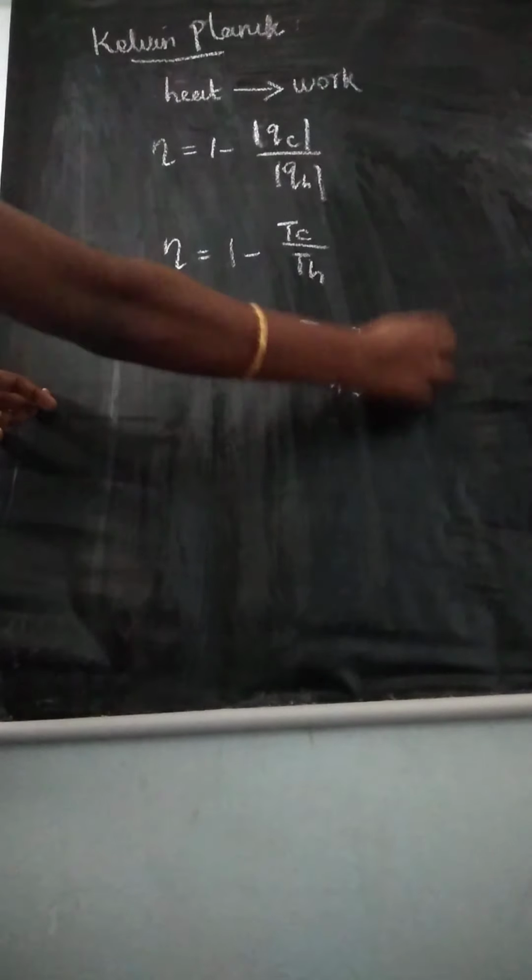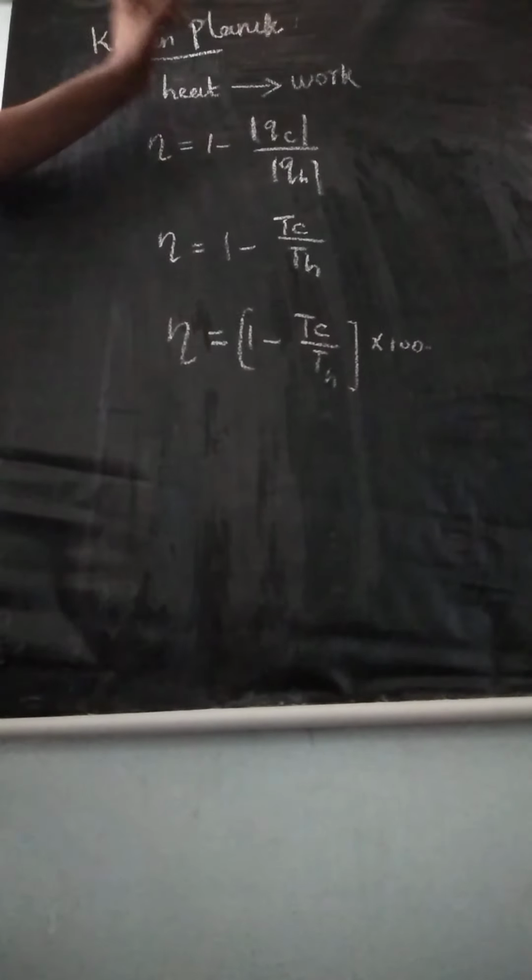Understand? So this is the Kelvin-Planck statement. So totally two statements we learned. First, the entropy statement, and second, the Kelvin-Planck statement. Now see the third statement, the Clausius statement.